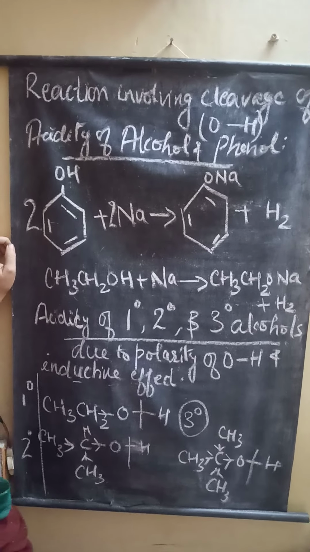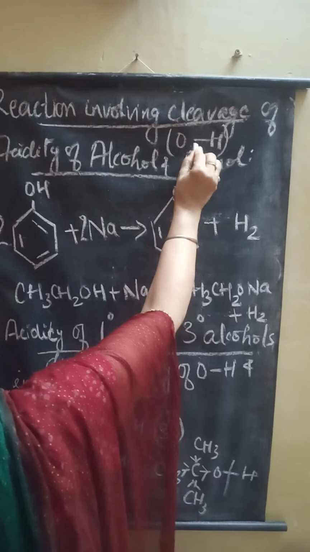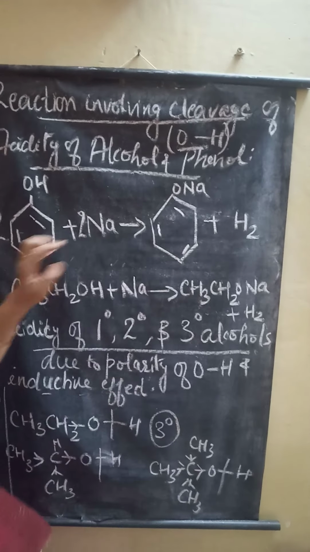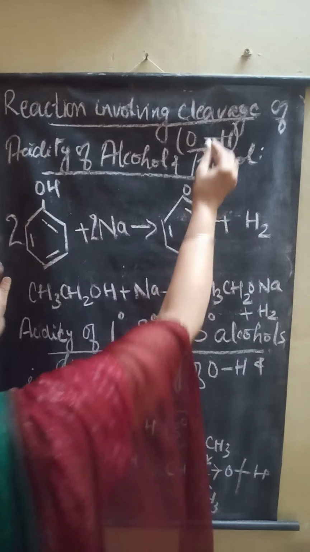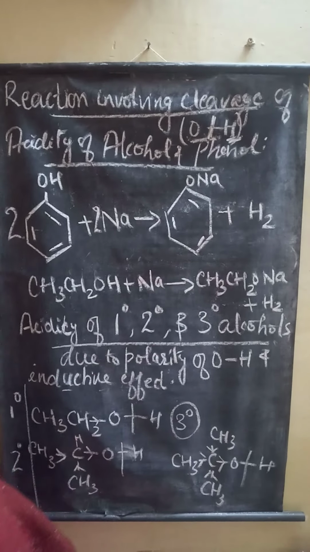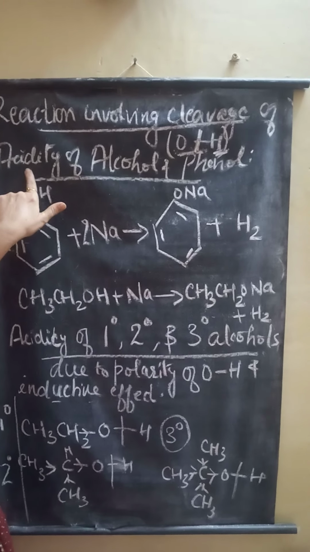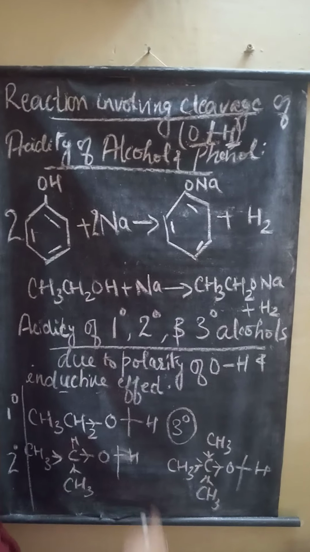Now the next topic is the reactions that involve the cleavage of the OH bond. When there is a cleavage of the OH bond, the bond breaks between oxygen and hydrogen, that is, hydrogen is released. That shows the acidity or acidic nature of alcohol and phenol. How is it possible?